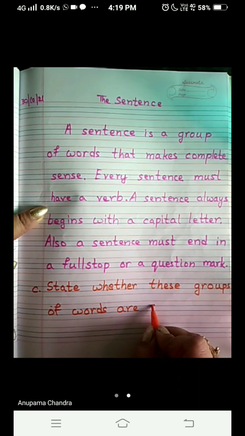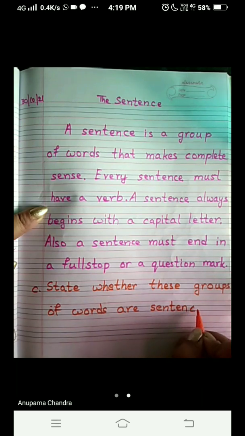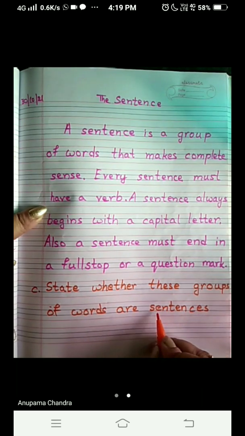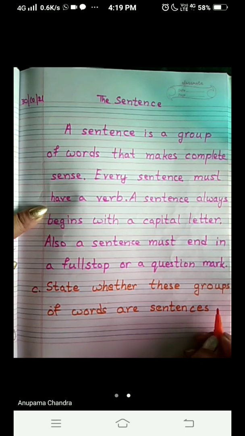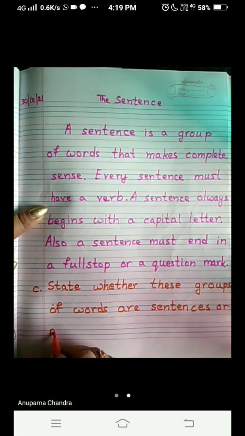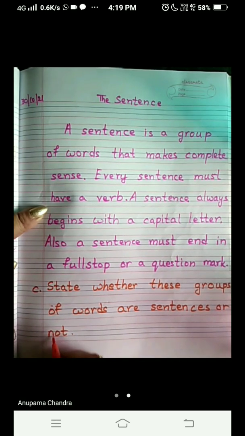Check out the spelling, children. S-E-N, sen, T-E-N, ten, C-E-S, ces, sentences. O-R, or, N-O-T, not. So this is the question.